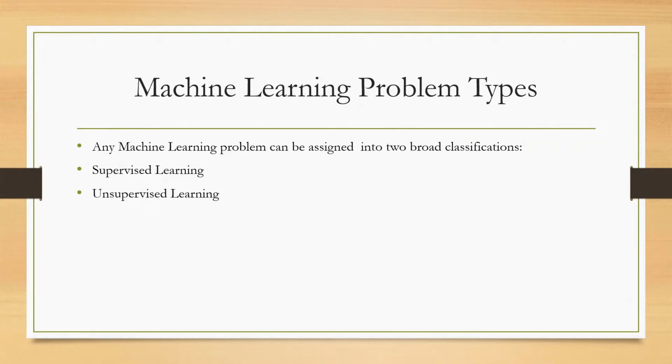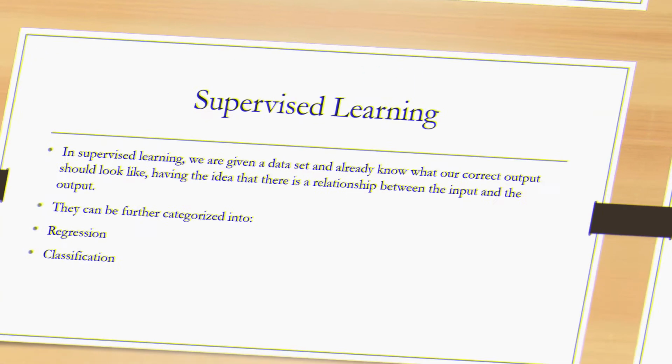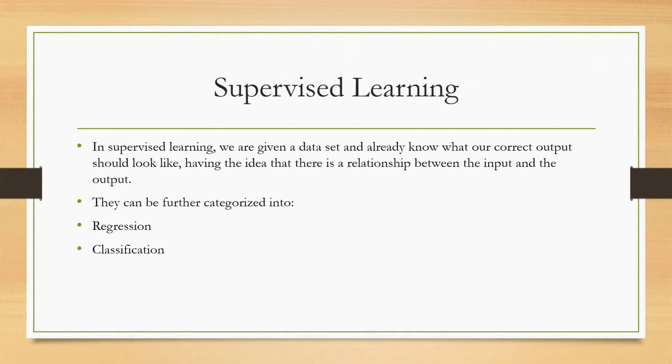So any machine learning problem can be assigned into two broad classifications. One is supervised learning and the other one is unsupervised learning. So what exactly is supervised learning? In supervised learning, we are given a data set and we already know what our correct output should look like. So having that idea, there is a relationship between the input and the output.